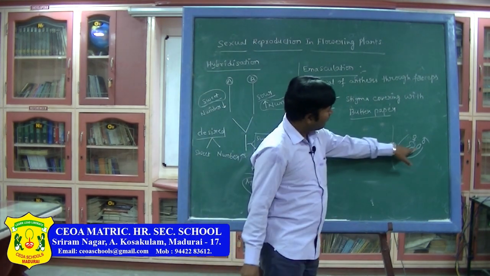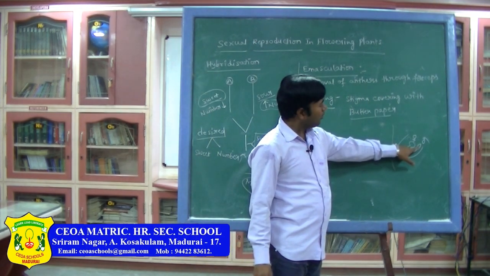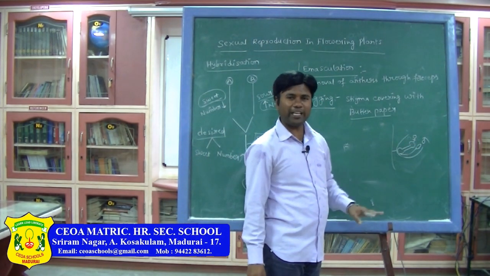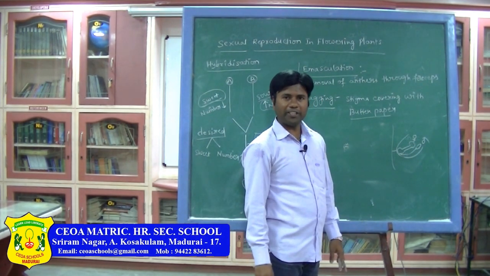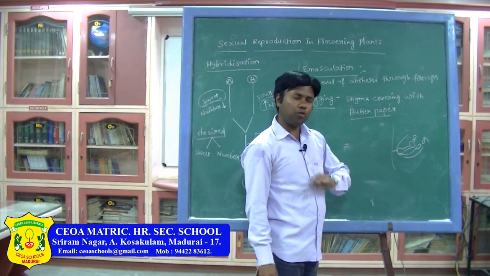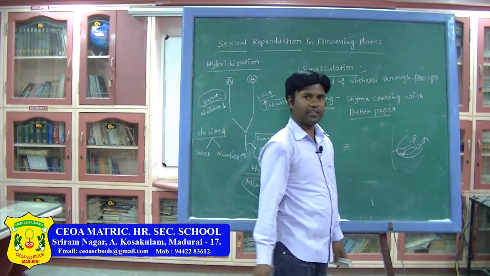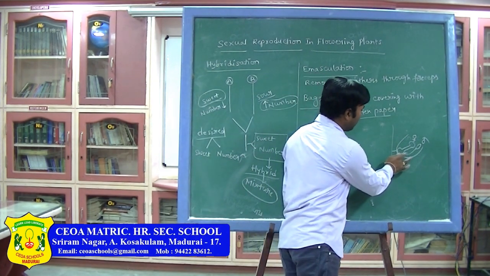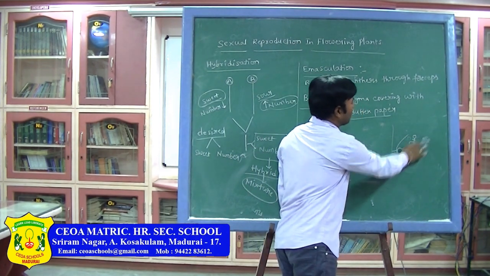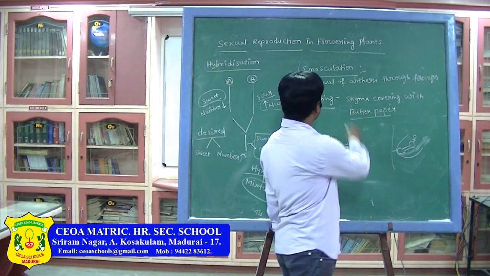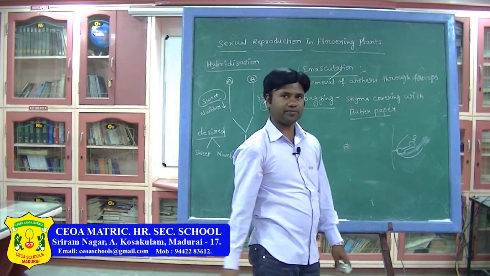Then from the anther, pollen grains will fall, pollination will take place, then self pollination will take place. In order to prevent self pollination, we are cutting the anther. Now we have removed the anthers. Removal of the anther is called emasculation.